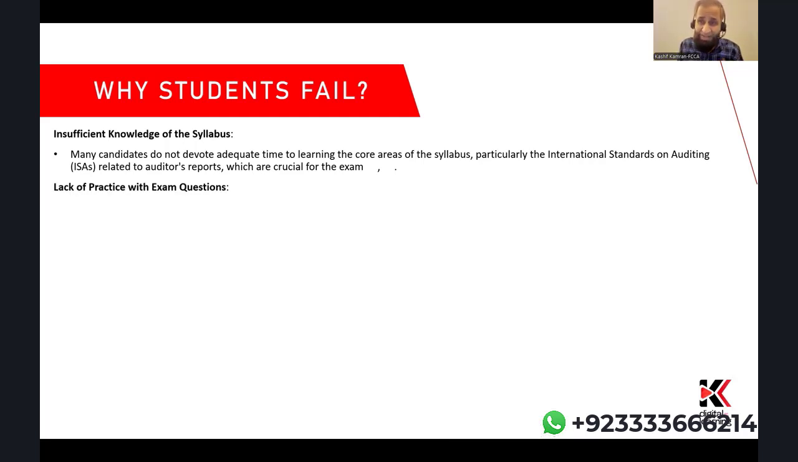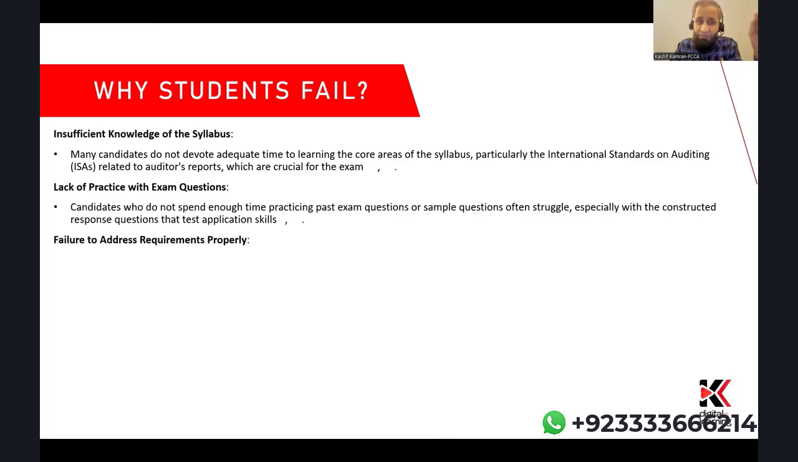Number two: lack of practice with exam questions. I'll be laying a very strong emphasis on that shortly. I have a whole section on practice which I will come to in my orientation, but students tend to practice fewer past papers, and that's one of the main reasons why they fail. Any paper in the ACCA qualification needs a good amount of practice.